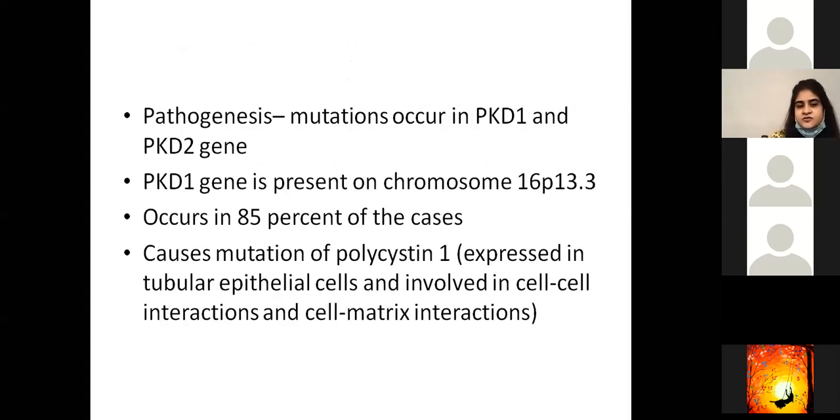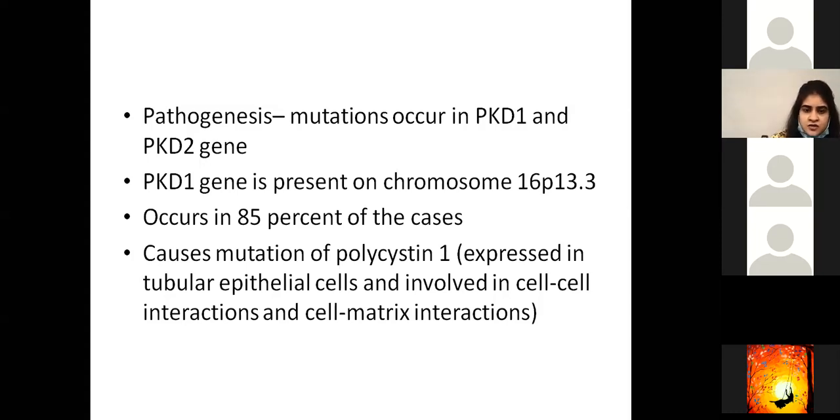So talking about its pathogenesis, it's pretty basic. It takes a little while to absorb. Give it a thorough read. We put it up on Edmodo, so you can give it a thorough read, let's say, twice or thrice, and then you might be able to get it. So when we talk about pathogenesis, mutation occurs in the PKD genes, PKD1 and PKD2. PKD1 is present on chromosome 16 and occurs in 85% of the cases. So PKD1 is the gene that is mutated in the majority of cases.